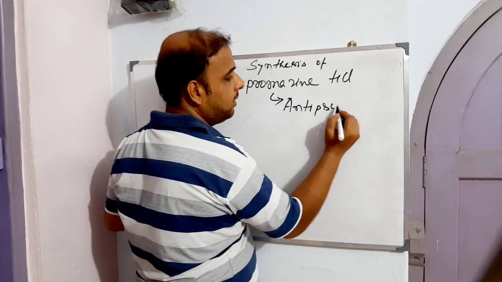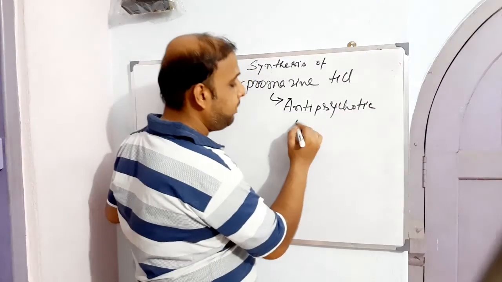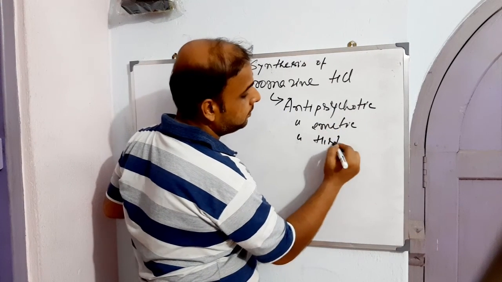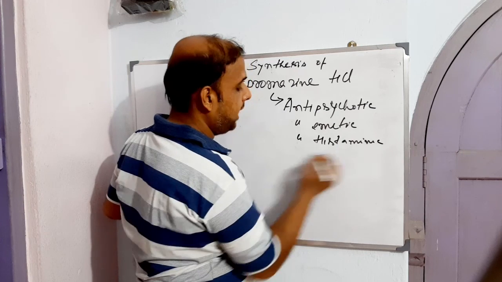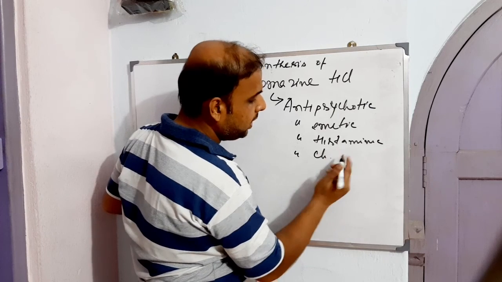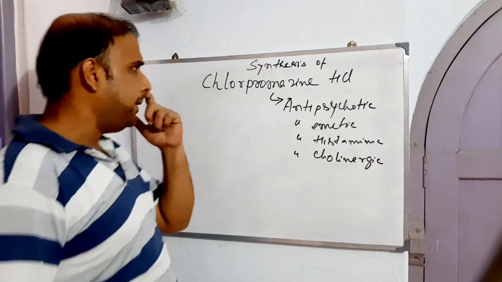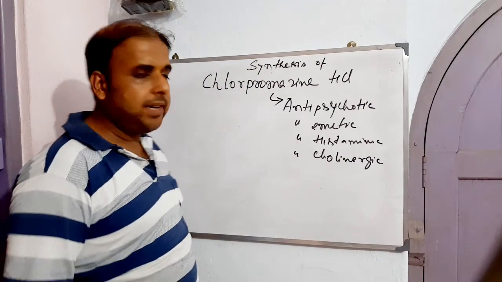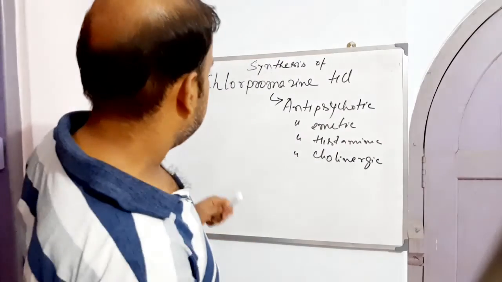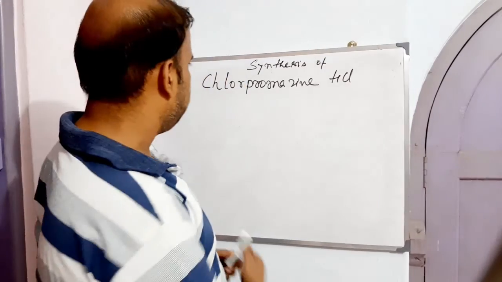Apart from its antipsychotic effect, it can be used as an antiemetic, antihistaminic, then anticholinergic. So there are diversified activity profiles with this chlorpromazine. These are all the pharmacological aspects of this particular drug. Now let's see how the structure will be.